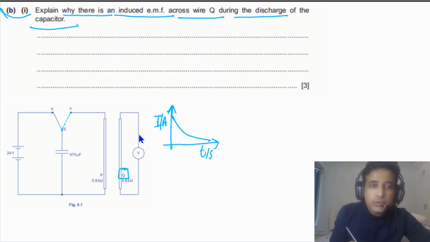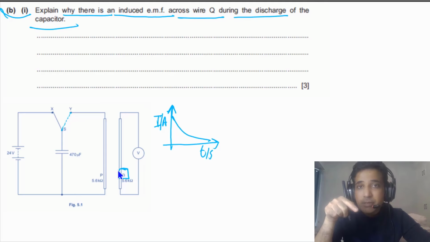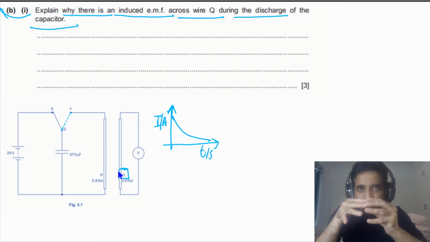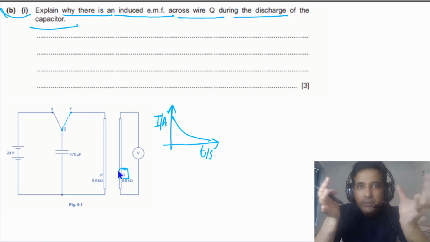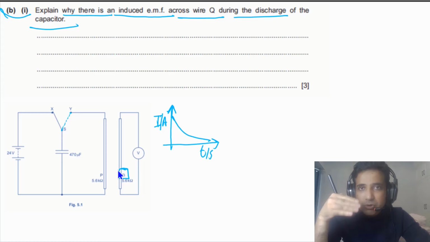So this wire Q is placed inside the changing magnetic field of wire P. It means there is a change in the magnetic flux. As there is a change in the magnetic flux, there will be EMF induced in wire Q, because wire Q is placed inside a changing magnetic field, or you can simply say a decreasing magnetic field. So there will be EMF induced.